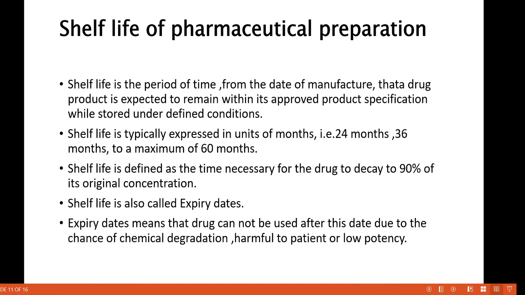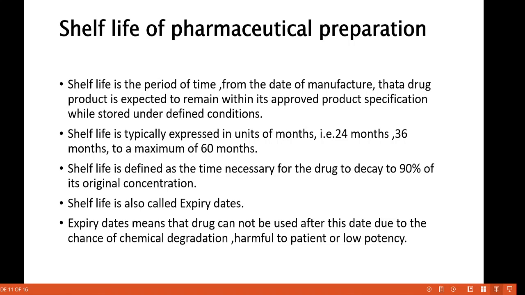Okay, then the last point of this chapter is the shelf life of pharmaceutical preparation. Students, shelf life is nothing but the expiry date which is present on the pharmaceutical product. Each and every material has an expiry date. Each and every material has a shelf life. So a pharmaceutical product also has a shelf life.